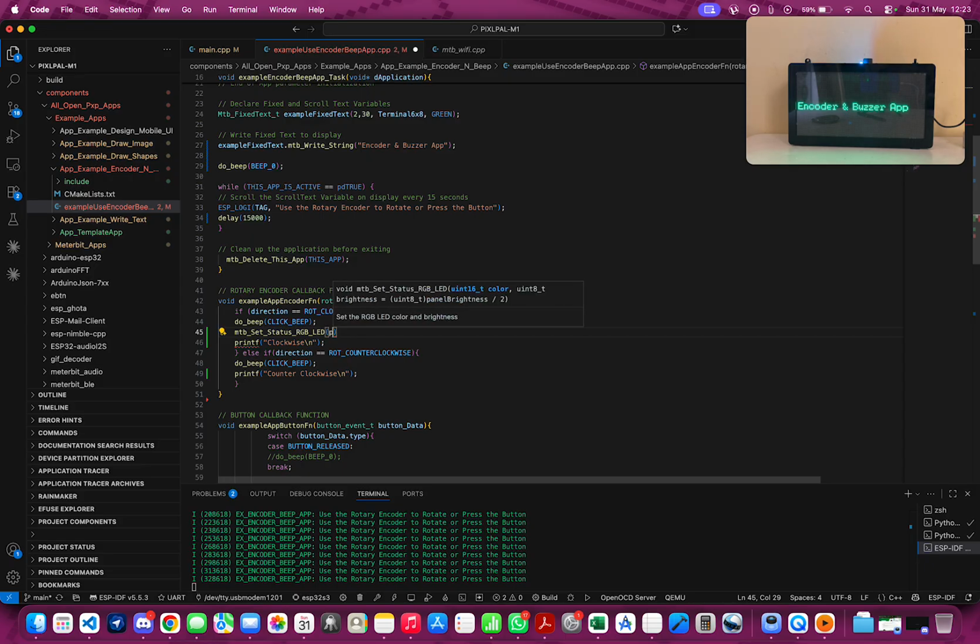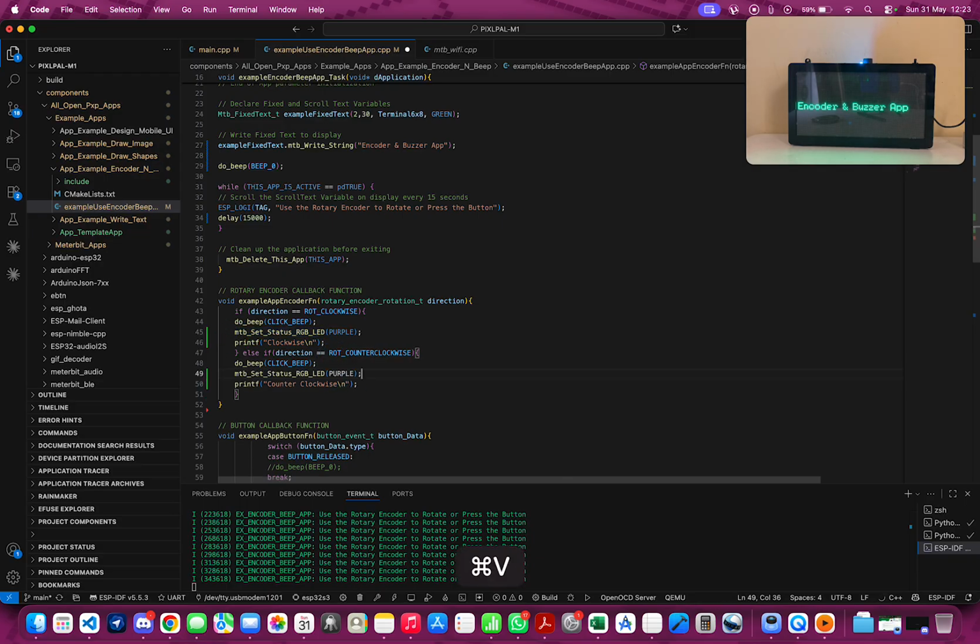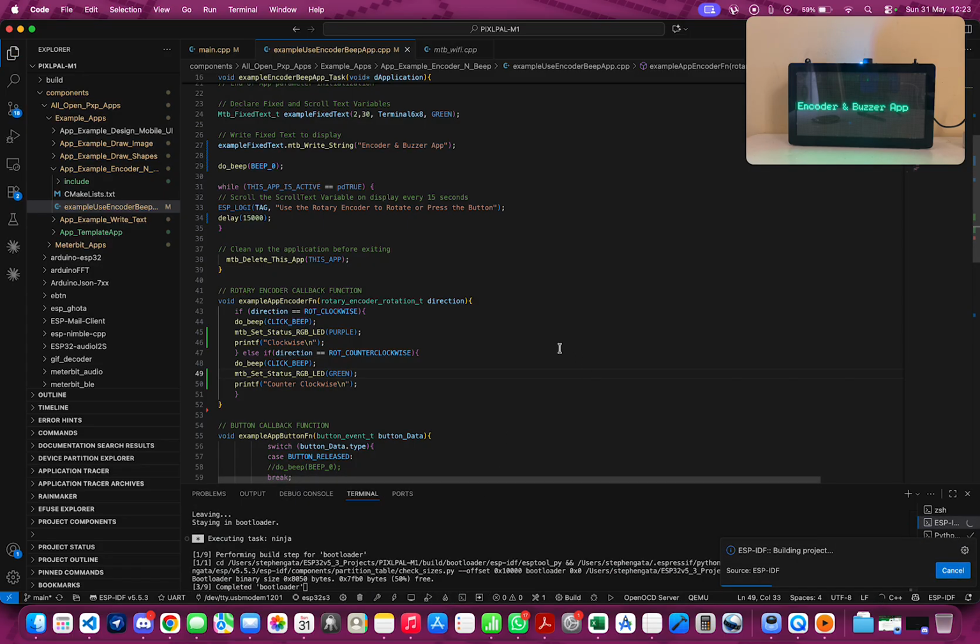Okay, let's give this purple for clockwise rotation. Now for counterclockwise, we'll set a different color. Let's give this a green. Then we compile and flash.